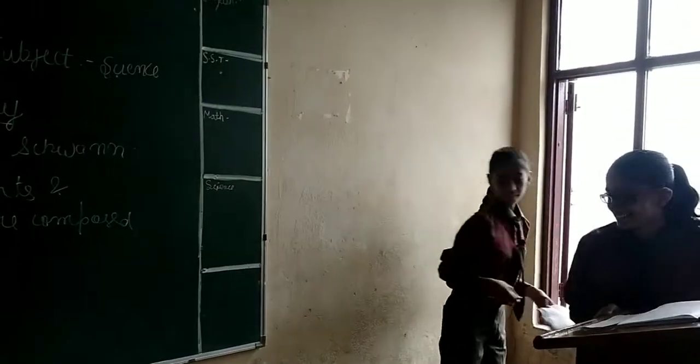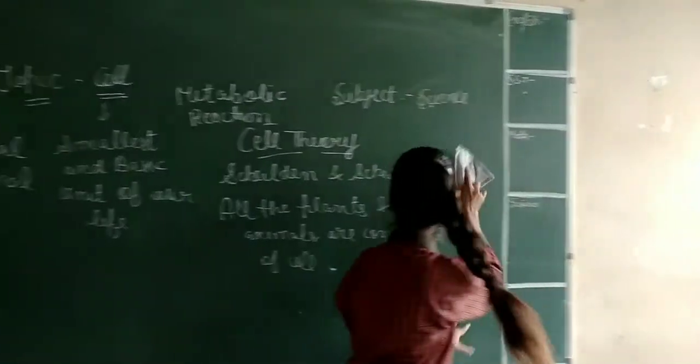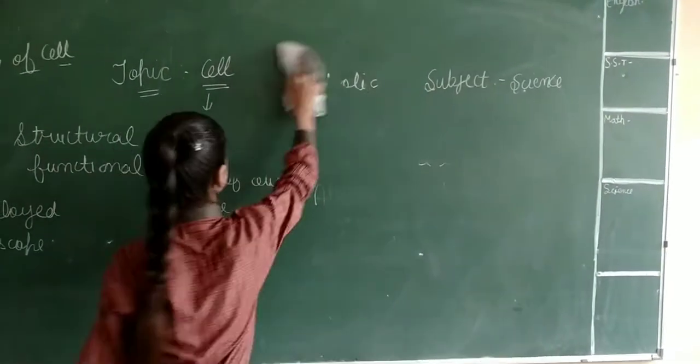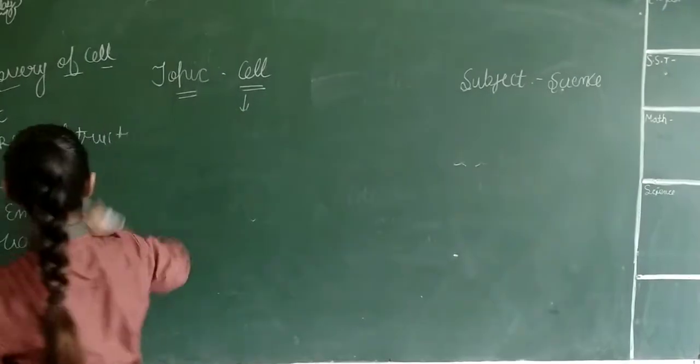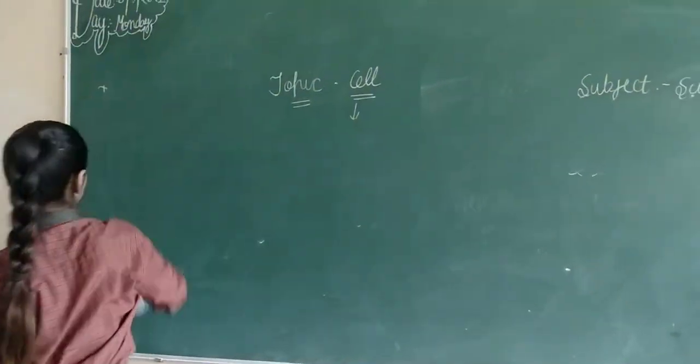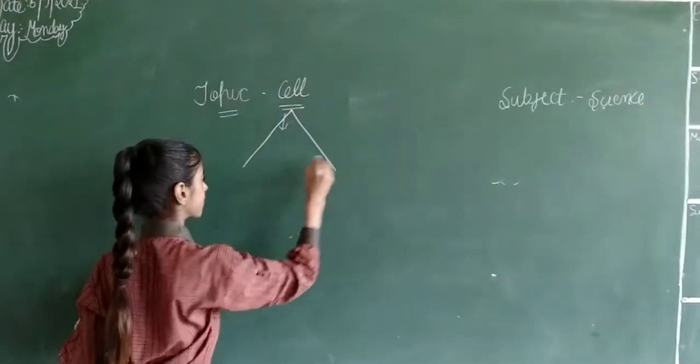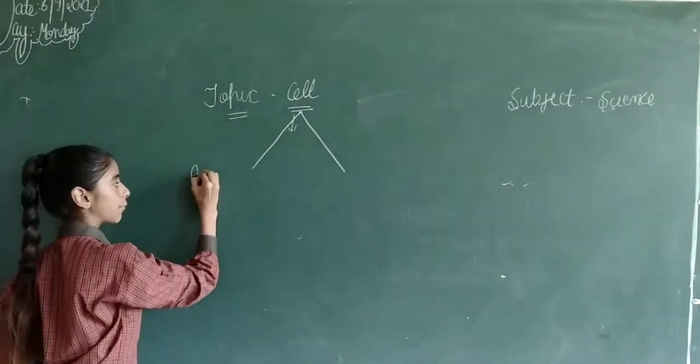Now we will move to our next topic, that is types of cell. Cells are considered into two types. First one is prokaryotic cell.